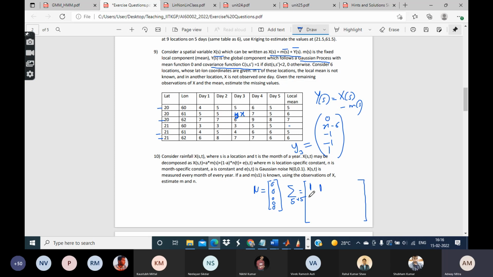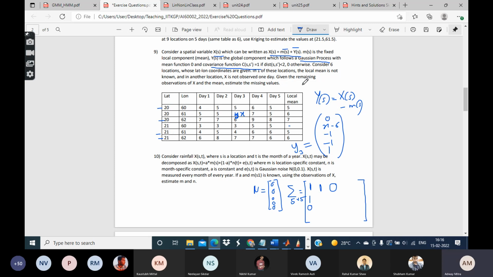So you can just put this to be 1. Next, the first location and the third location, their distance is now 2, which is equal to 2 but not less than 2, so its covariance will be 0. Similarly, first location and fourth location, sorry, the fourth location we are not considering. First location and fifth location, the distance is root 2.